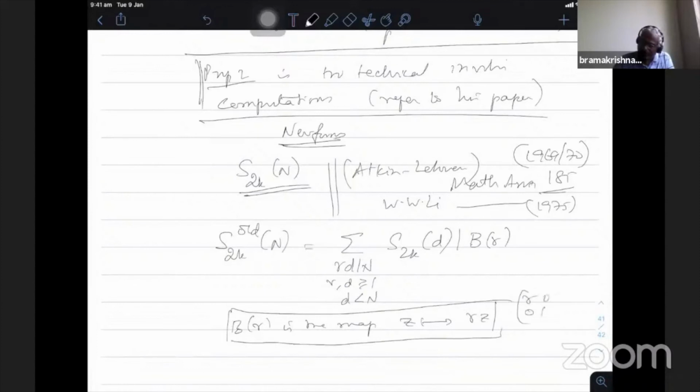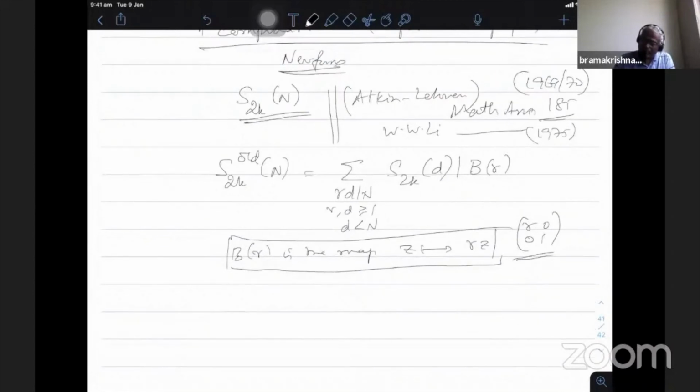If I apply this matrix, taking the stroke operator in the case of integral weight in the GL2 plus Q element, it takes f of Z to f of RZ. So you take all the cusp forms, start with level 1, and then take all the R divisors of n, apply them, and take D another divisor of n. You keep on increasing, taking the divisors of n and considering the space, then vary R modulo n by D. So many spaces will be there; you take everything.